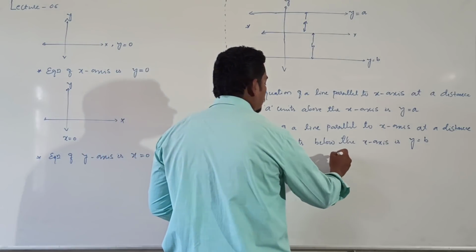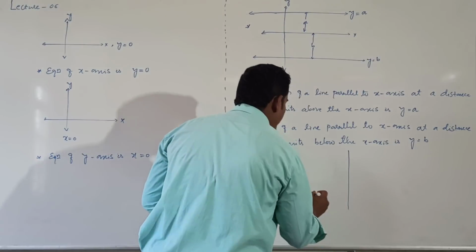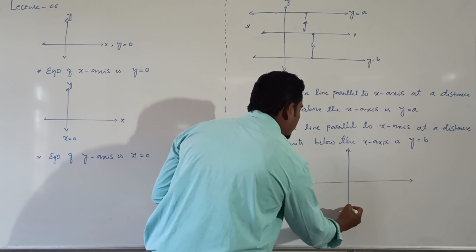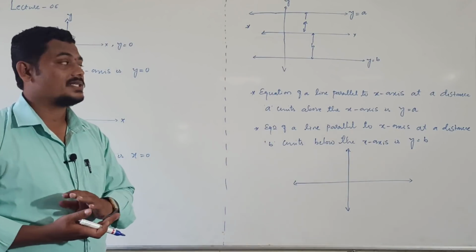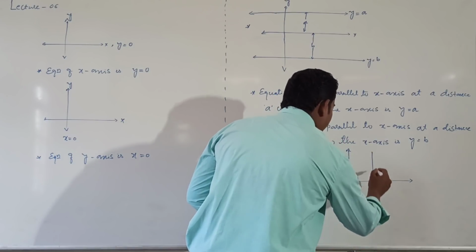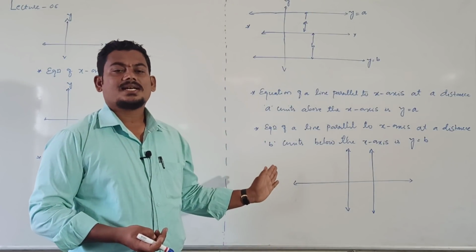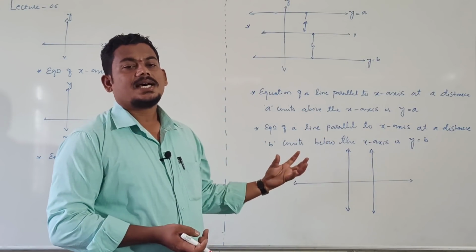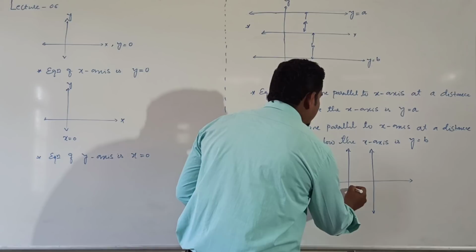Next, just consider the 2D plane. Suppose our required line is parallel to y-axis, then what is its equation? This is our required line. Equation of the line parallel to y-axis at a distance some c units right side of the y-axis, or else you can take this as a units only.